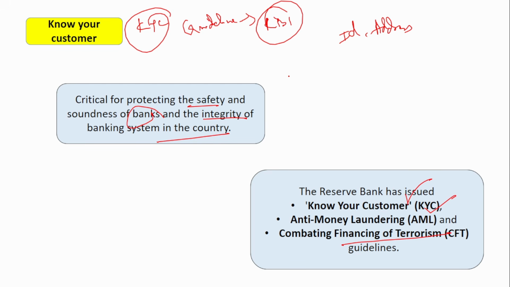If you see, the Reserve Bank of India majorly classifies the customers into three categories. First is the high risk customer. Next is the medium risk customer. The last one is the low risk customer.